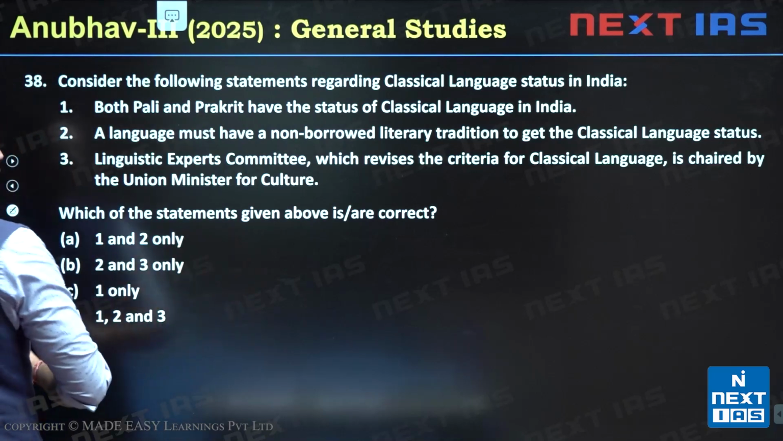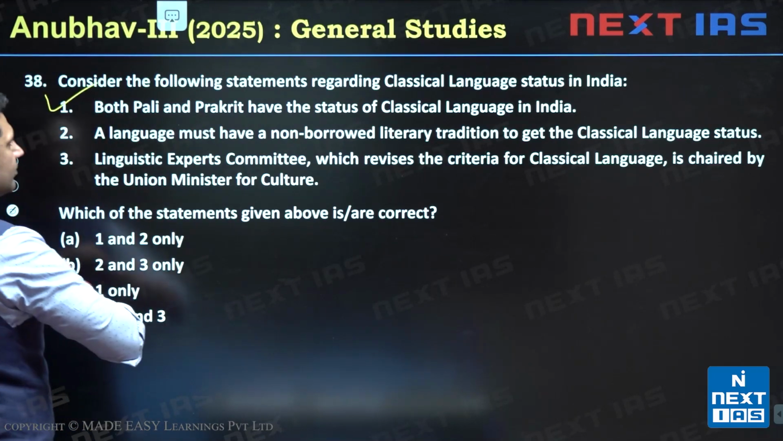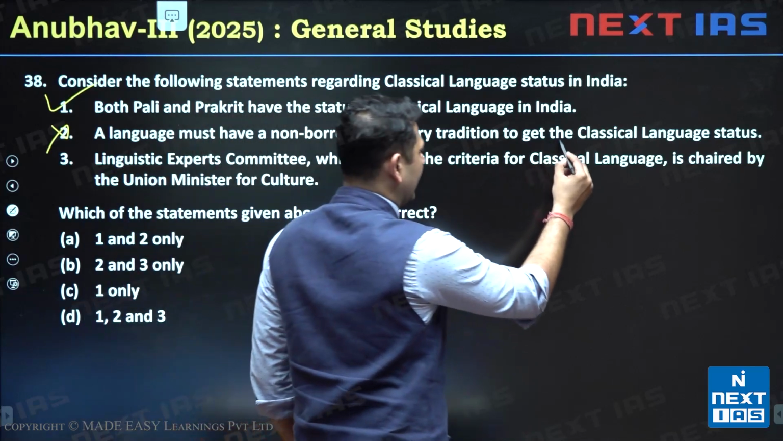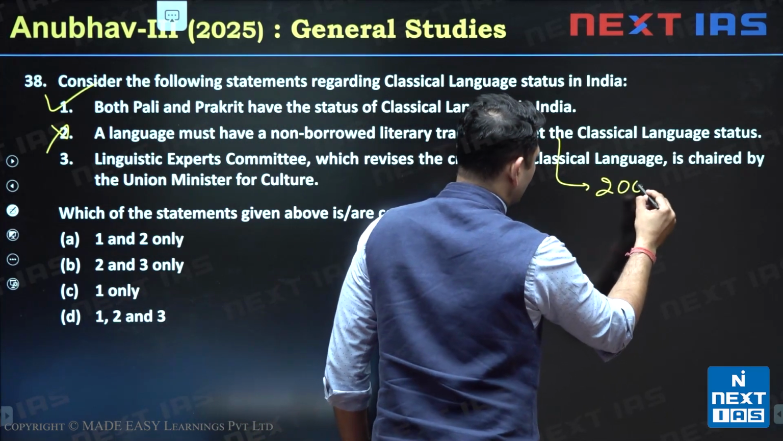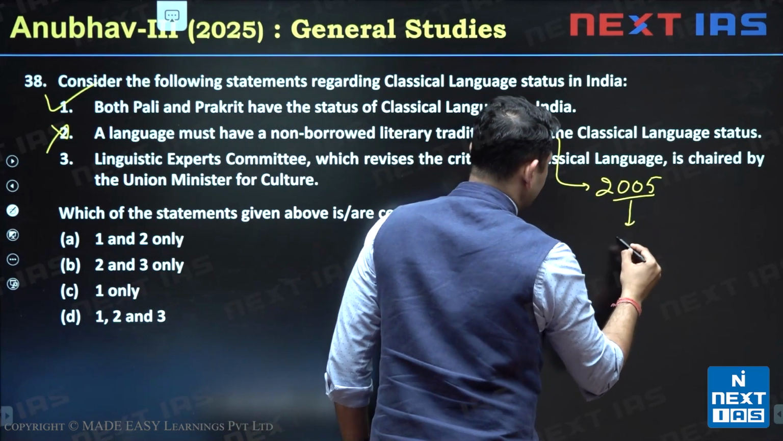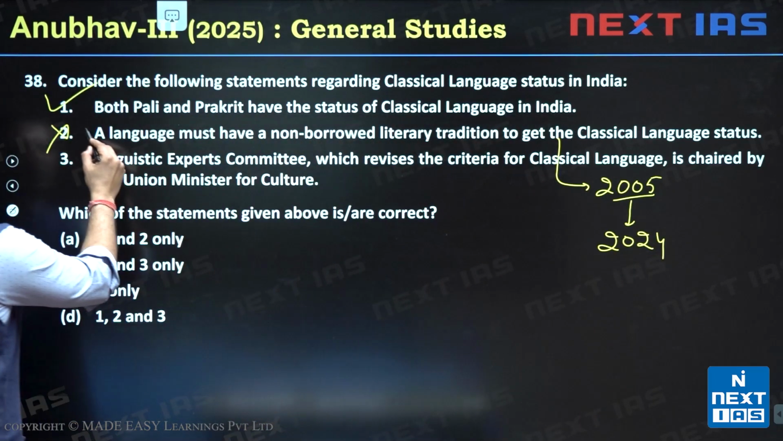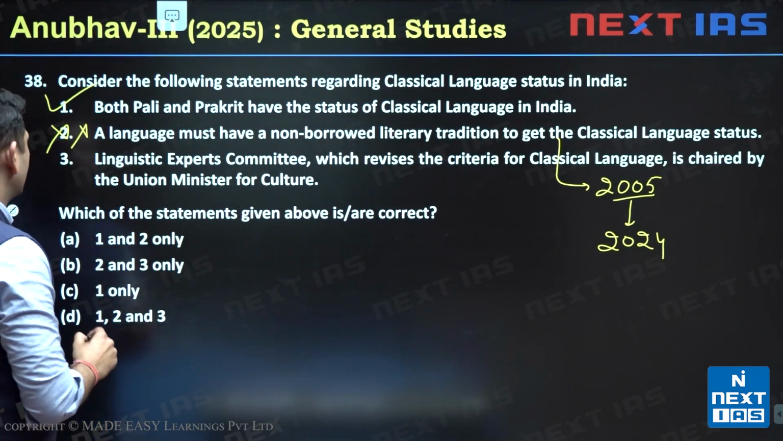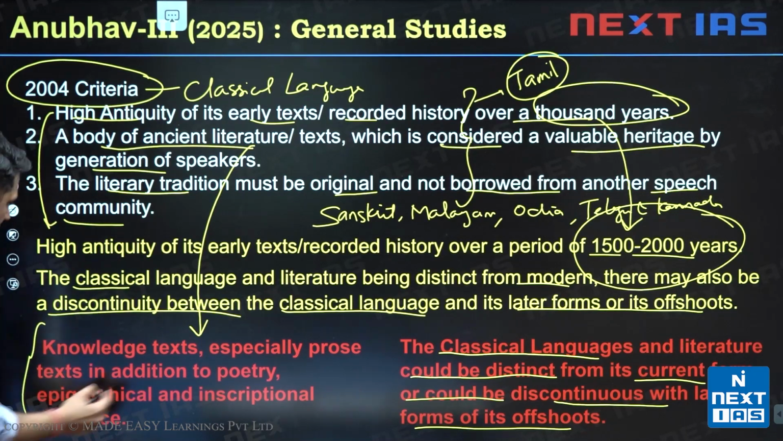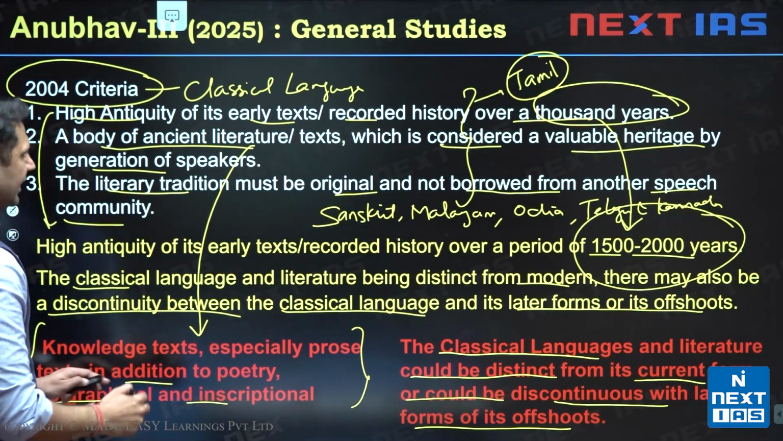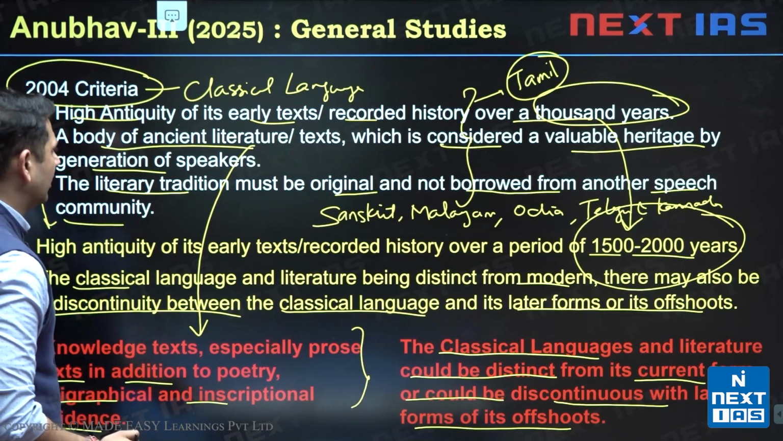So coming back to the question, the first statement is correct. Second statement is wrong because this was the criteria in 2005. This criteria has been changed in 2024. So that's why now this is no more a criteria. The criteria is knowledge text, especially prose text in addition to the poetry, epigraphical and inscriptional evidence. This has replaced the second one.